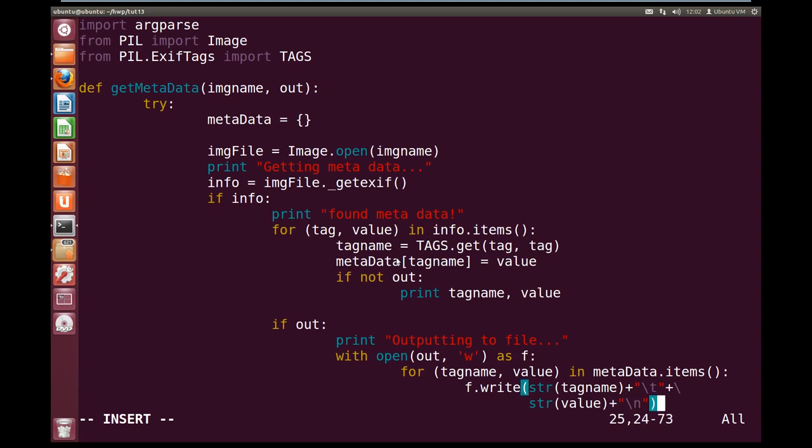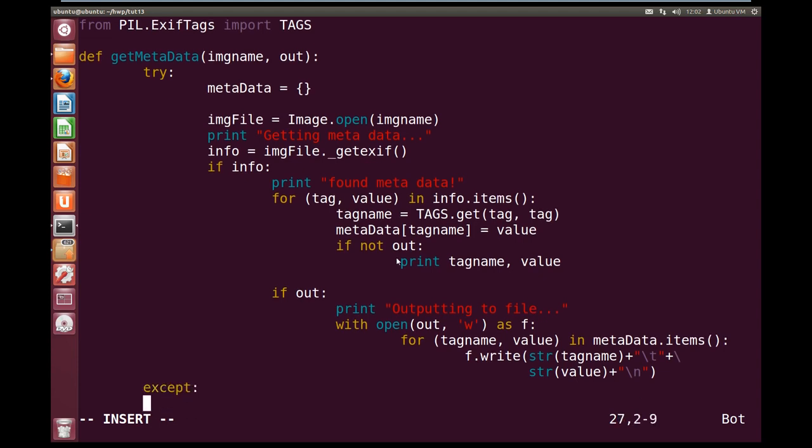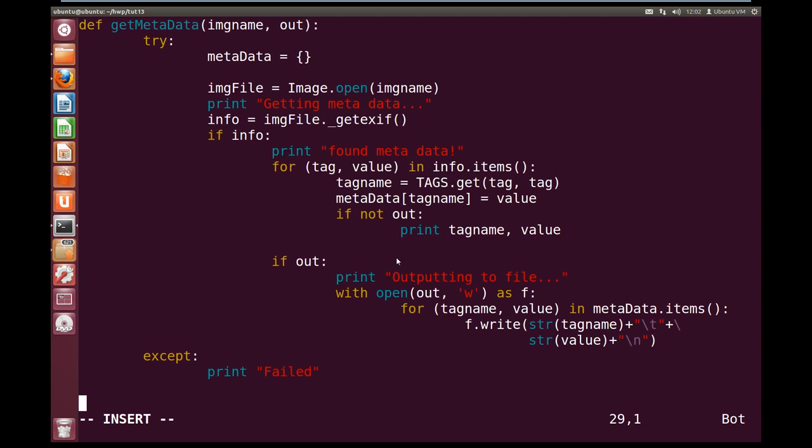Alright, so that's our write done, and we just need to write our except for our try. So back out here, we're going to except. So if there's an error, we're going to print out that it failed. Alright, so that's our get metadata function done. So let's define our main.